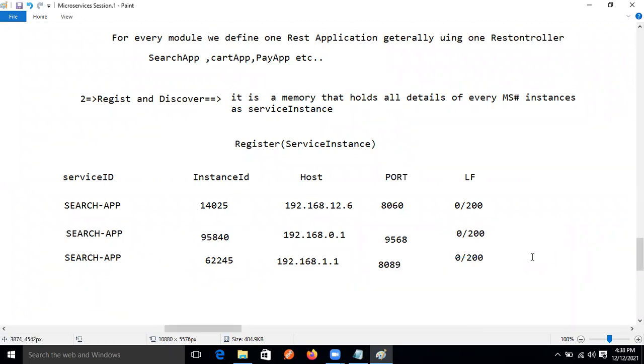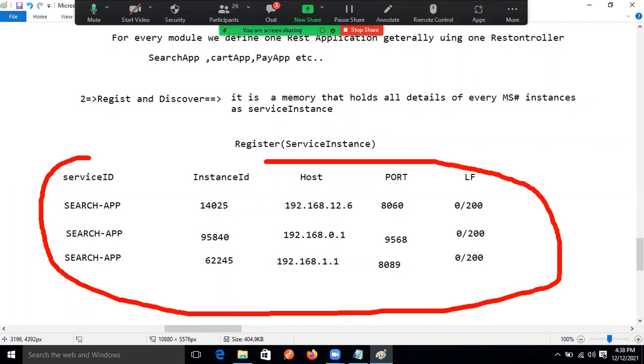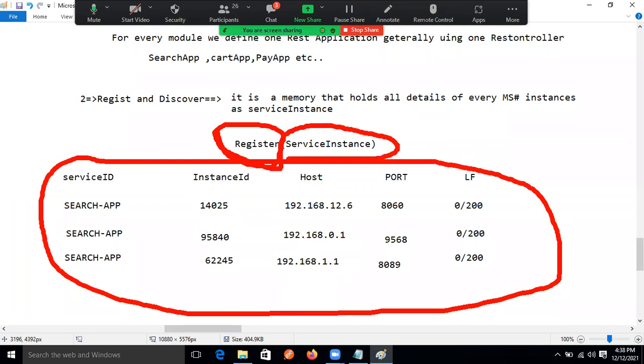Like this, internally in the Eureka registry, the information will be stored, guys. Internally this information will be stored inside the register and discover memory. And all of those are nothing but service instances. Come on. Yes, Ravi.